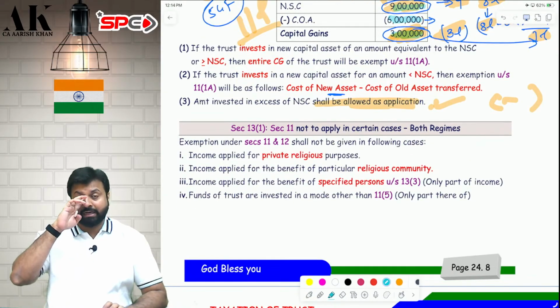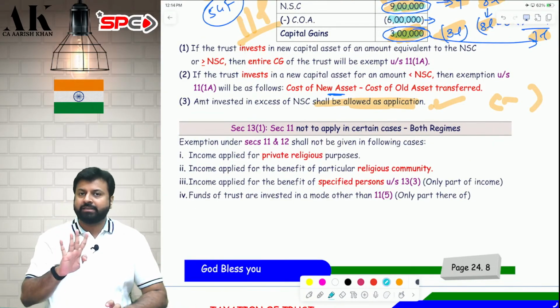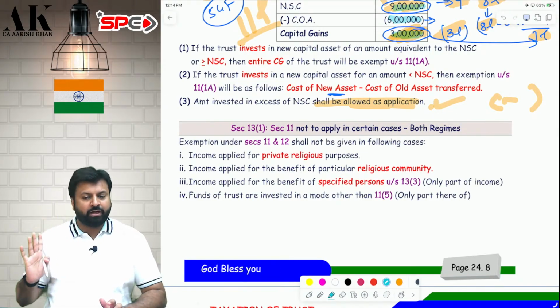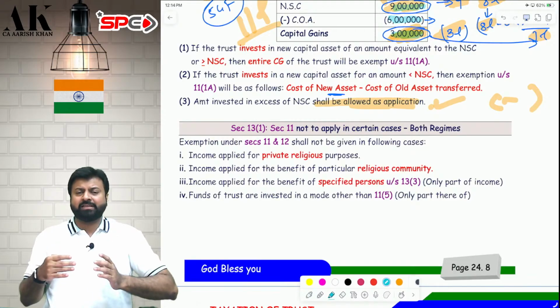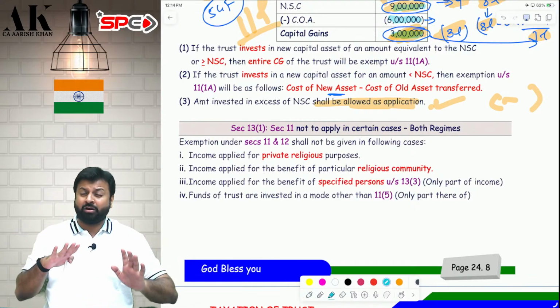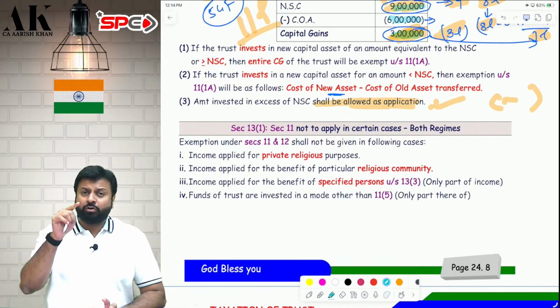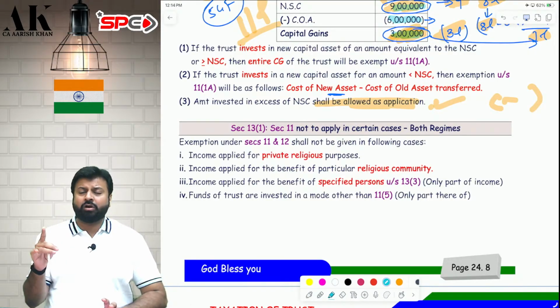Section 13.1 says that if you do these 4 activities, then you cannot claim exemption under section 11 and 12. 11 and 12 is gone from your hand. Along with that, in some cases, the registration can also be cancelled under 12AB. So if you do any of the 4 things, 11 and 12 is gone. Along with that, the registration can also be cancelled under 12AB.